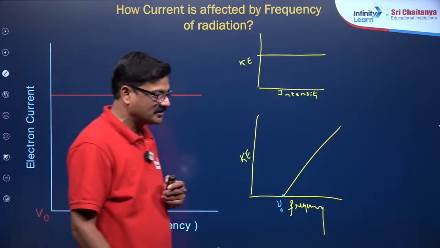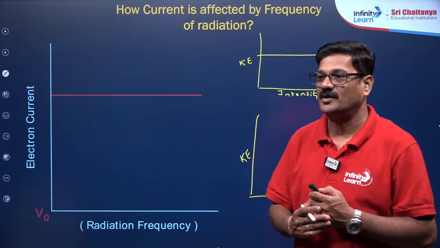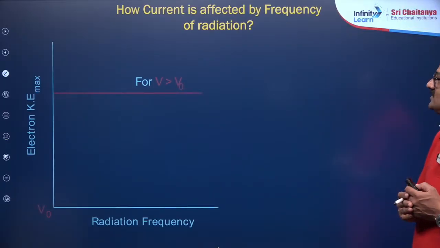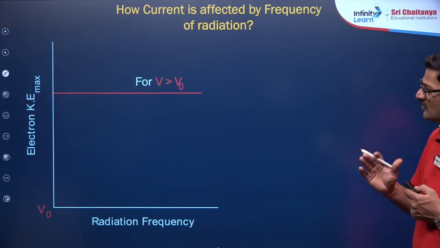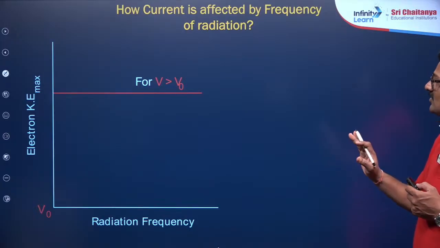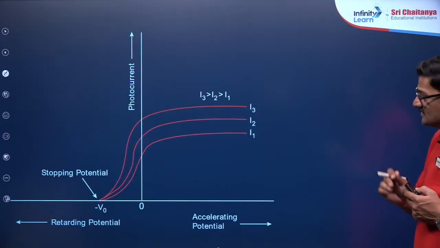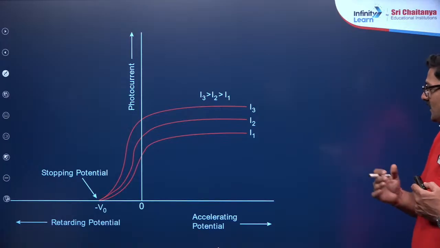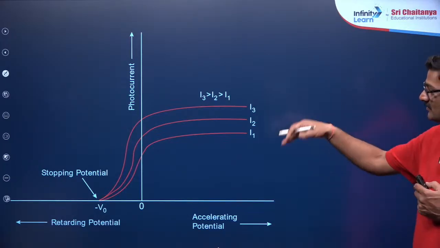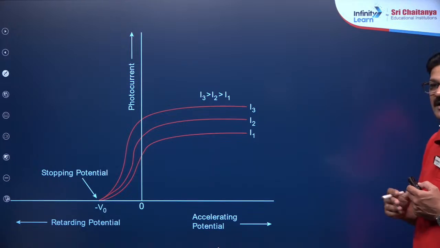Varsha, hope you understood. These graphs are very, very, very important. And also you can see how current is affected by frequency. Electron kinetic energy maximum, radiation of frequency is not at all affecting. With a stopping potential and accelerating potential, you get a sigmoid curve on the photoelectric current.